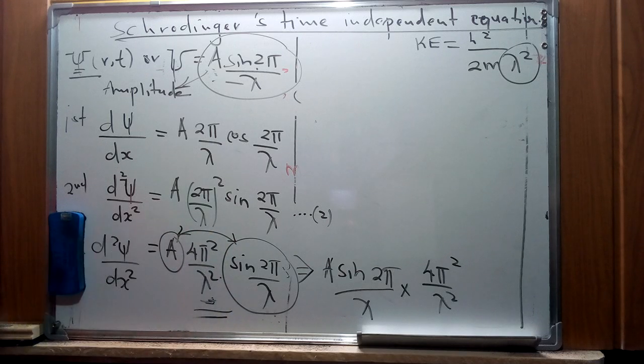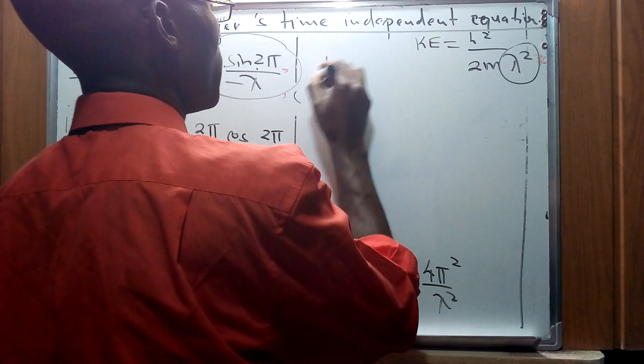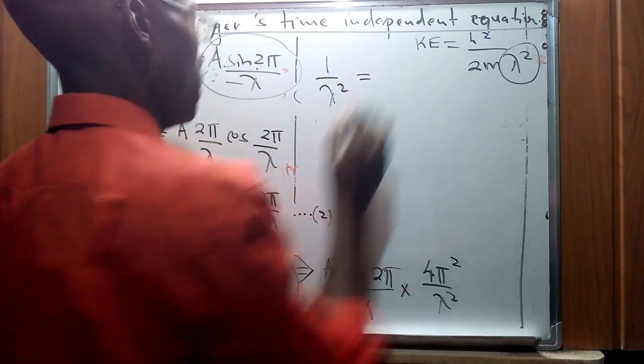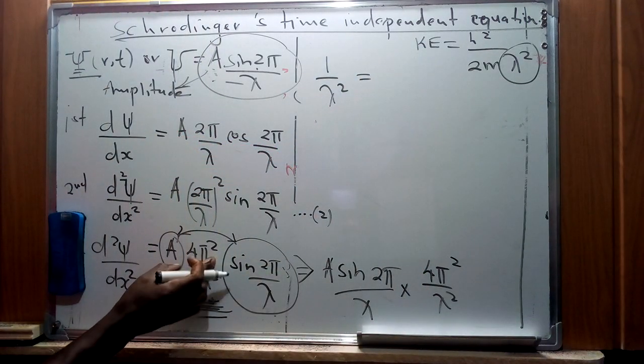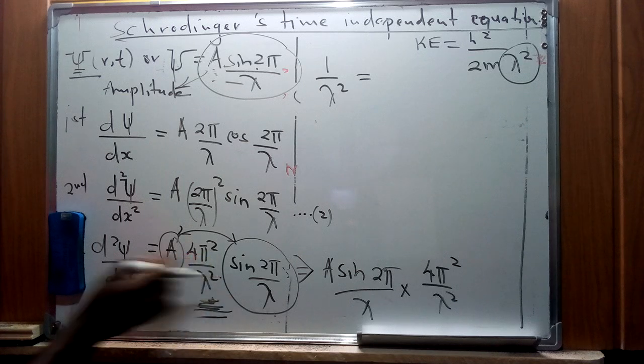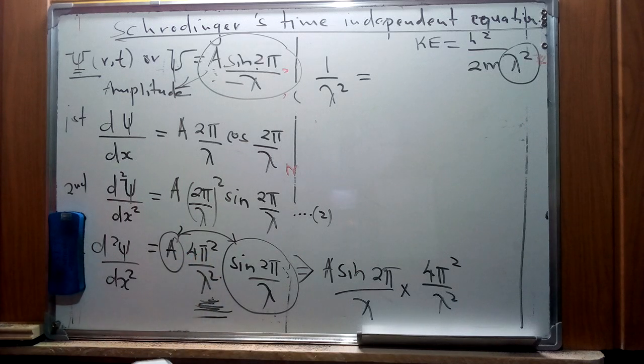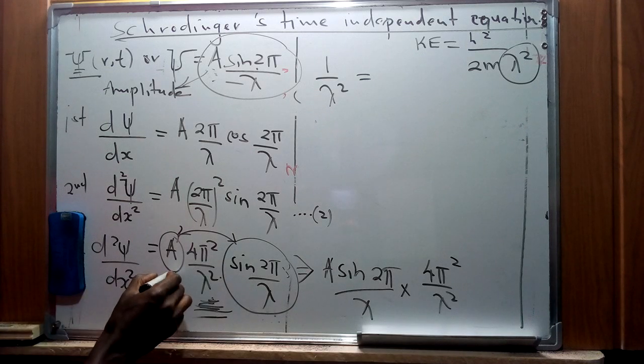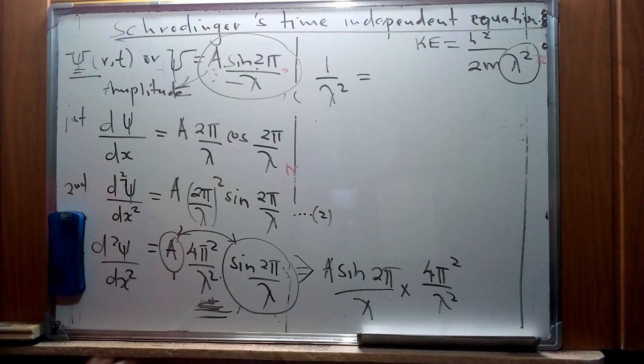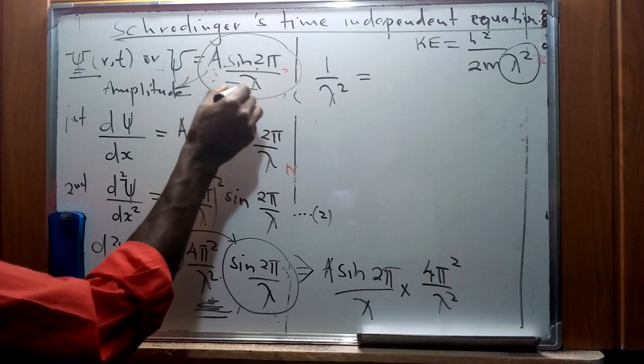So this represents the definition for that wave function, whereas from the representation of kinetic energy, we can find the reciprocal of that.